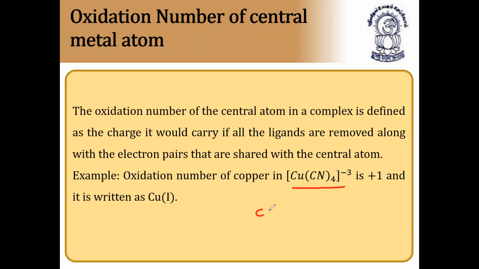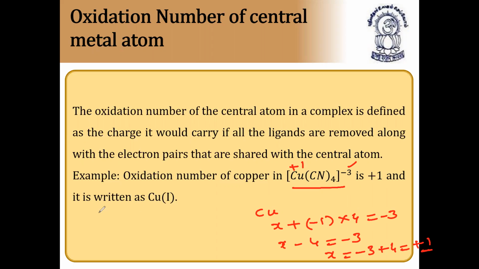Let the oxidation state of the central atom Cu be x, plus cyanide ion is -1, so -1 into 4 is -4, and the charge is -3. So x minus 4 is equal to -3, implies x is equal to -3 plus 4, which is +1. So the copper oxidation state is +1, and it is written Cu(I). In this way, we calculate the oxidation state.